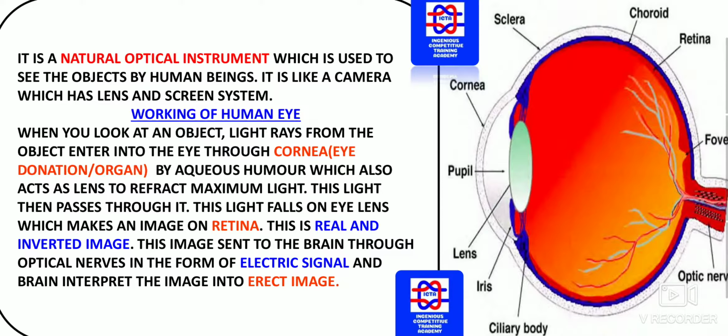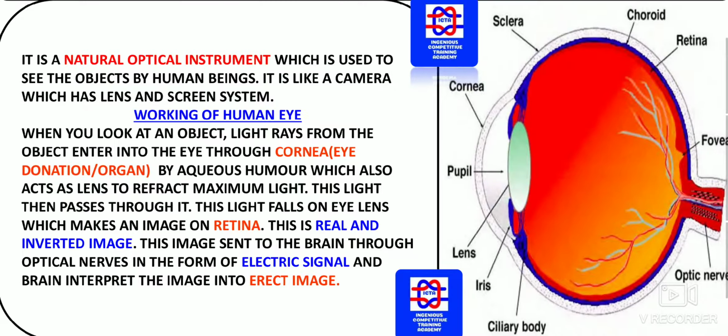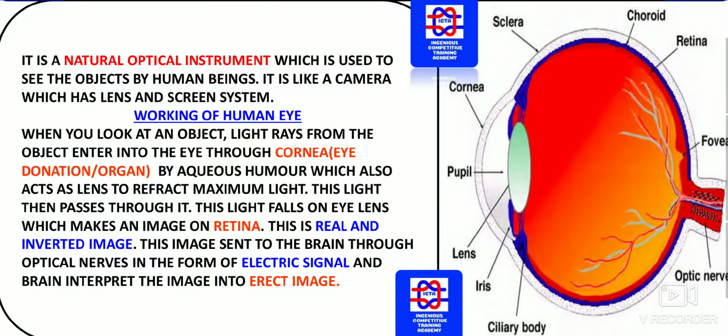This light then passes through it. This light falls on the eye lens, which makes an image on the retina. Whatever image falls on the eye lens, that image will be formed on which place? On the retina. So you should know where exactly the retina is located. Whatever image is formed on the eye lens is directly depicted on the retina. This is a real and inverted image. You should know what type of image it is. A real and inverted image is formed in the eye.